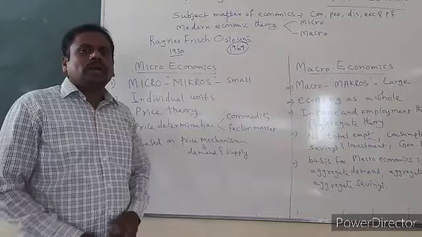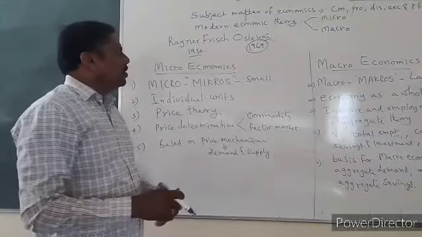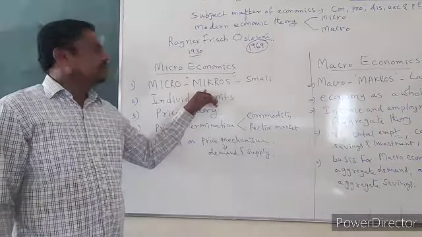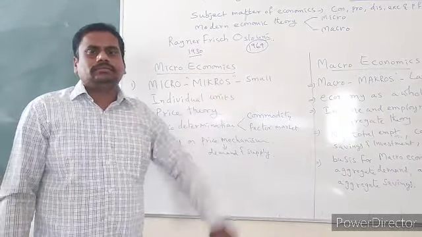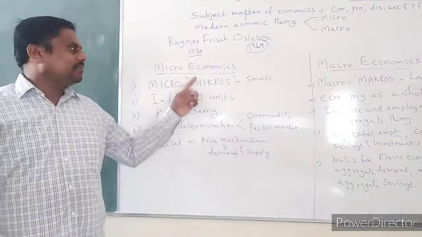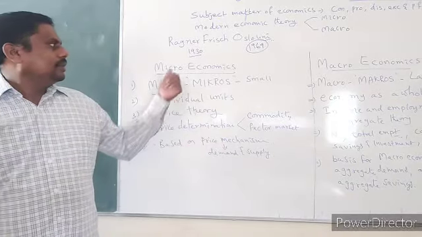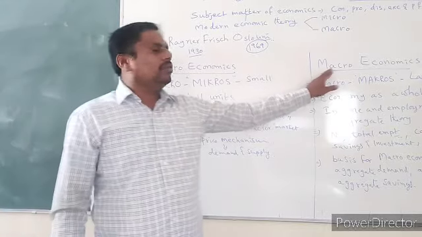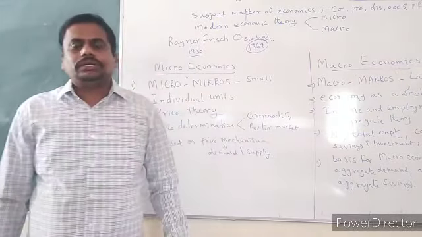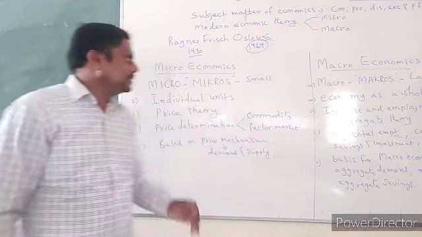So here the first important thing you have to understand is that the English word micro has been derived from the Greek word micros, which means small. How is the word micro actually derived? The word micro has been derived from the Greek word micros, which means small. And the word macro is derived from the Greek word macros, which means large. Understood? So this is the first difference you have to understand between microeconomics and macroeconomics.